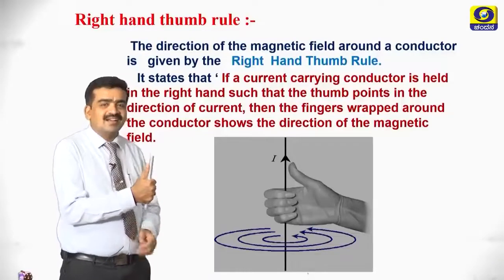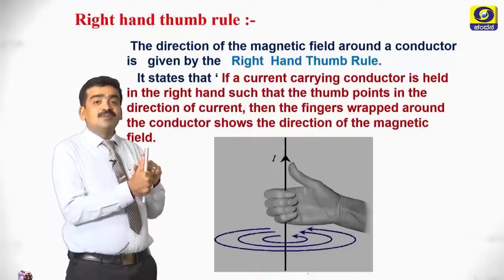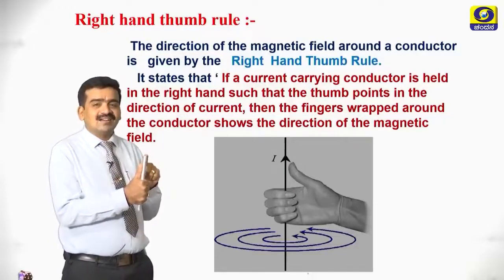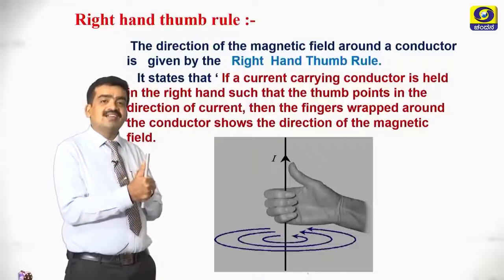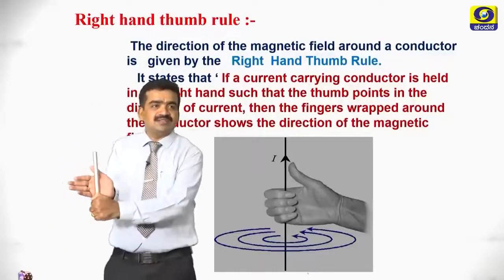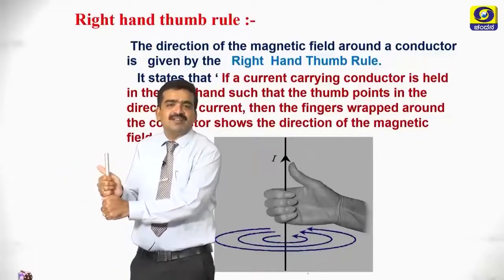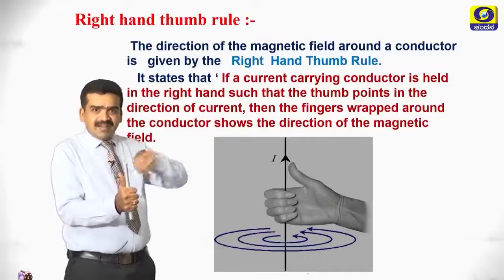the thumb pointing upwards indicates the direction of the current. If the current is flowing upward, it is indicated by the thumb. So here, see the arrangement of the fingers. I am showing you the arrangement of the fingers. It is going to cover the conductor in an anti-clockwise manner.